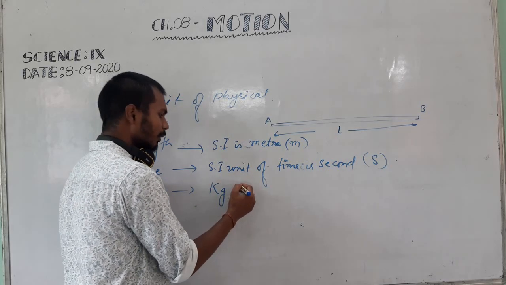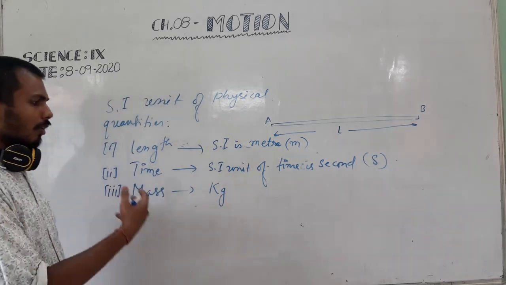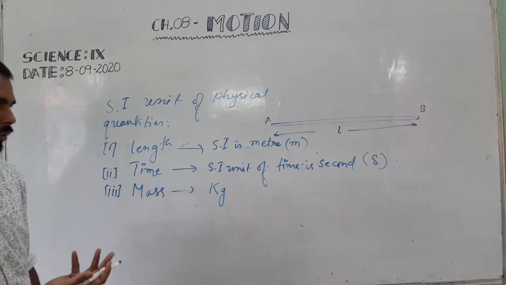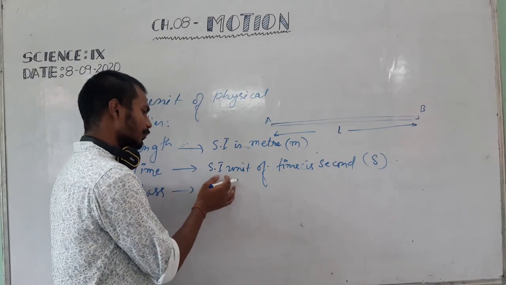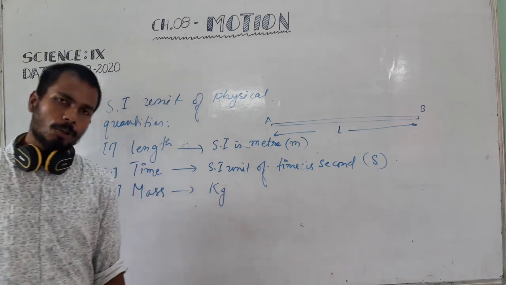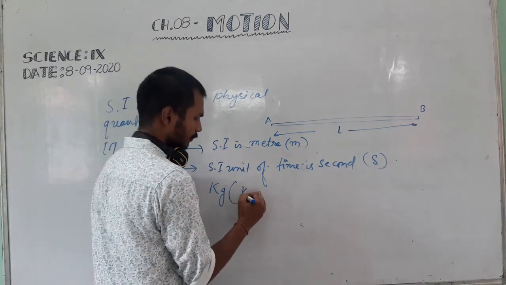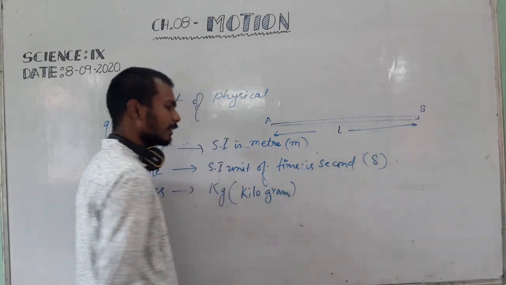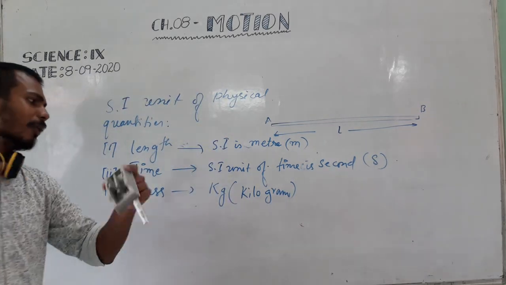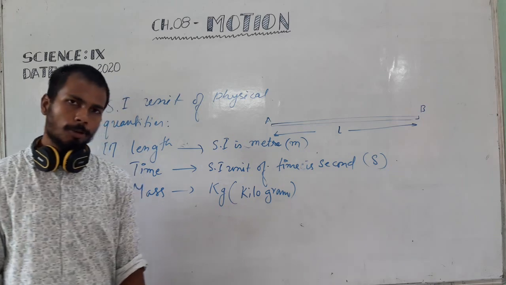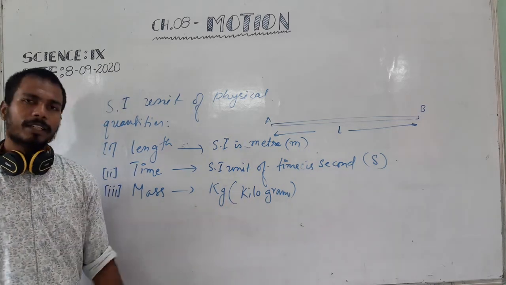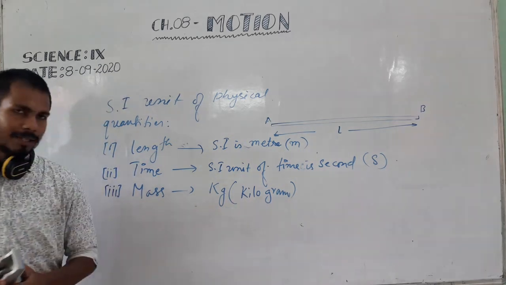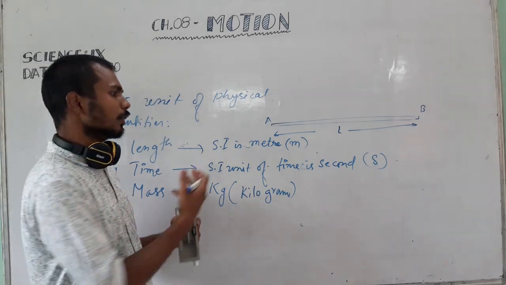Whenever mass is given in gram or ton, you have to convert the gram into kilogram. Kilogram is the SI unit of mass. Always convert it into kilogram before using the concept of mass in solving numericals.